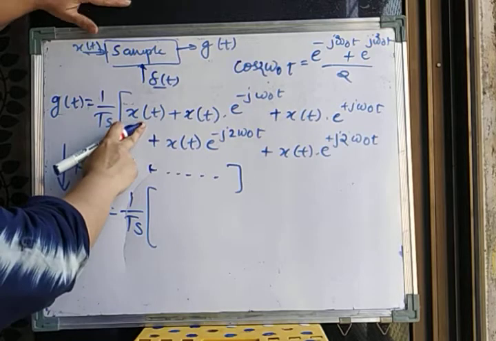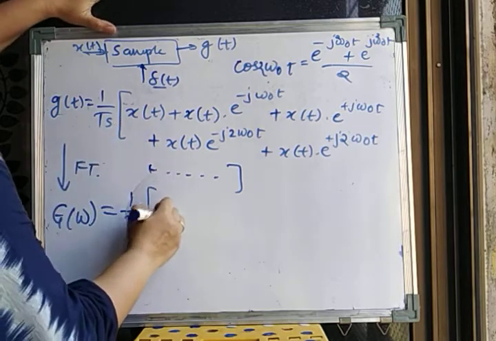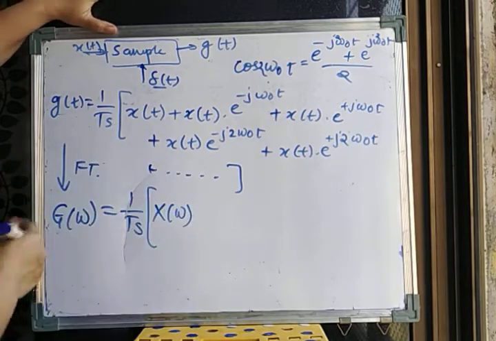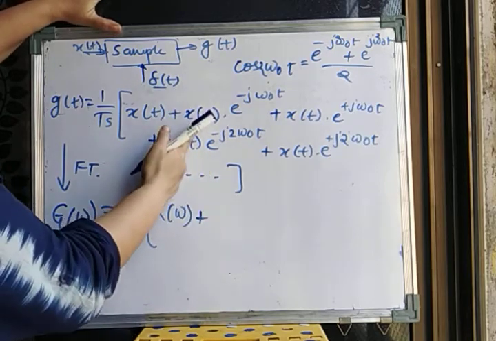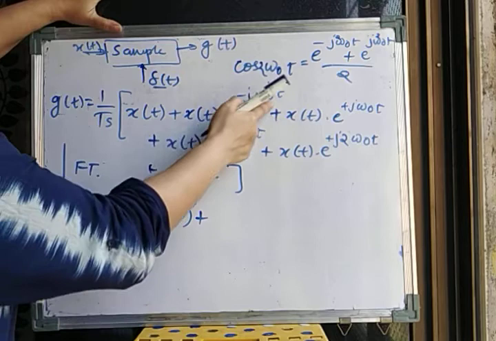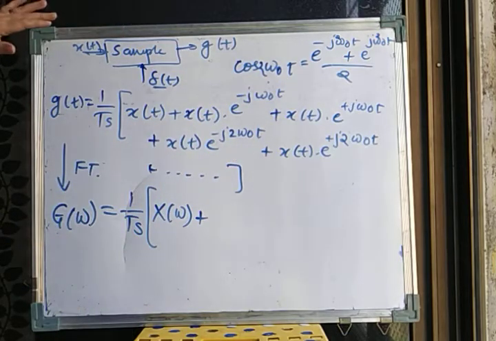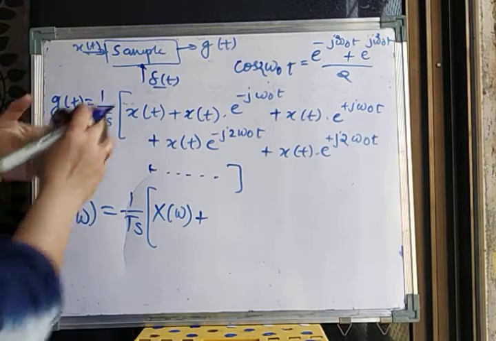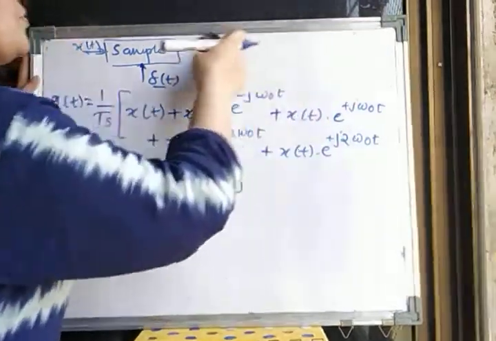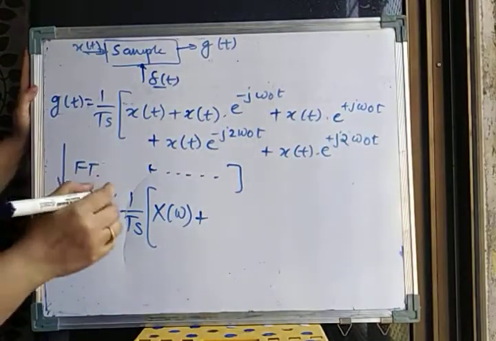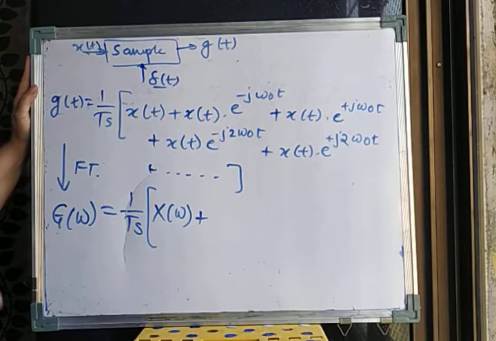What is the Fourier transform of x of t? Fourier transform of x of t is x of omega. I'll just write down x of omega plus, this is what? x of t multiplied by e raised to minus j omega 0 t. Now you must have learned the time shifting property. What does the time shifting property say? It says that if you multiply any signal in time domain with an exponential term, it gets shifted in the frequency domain.